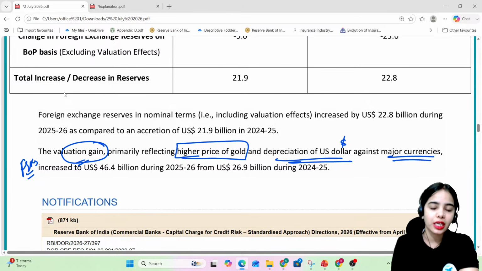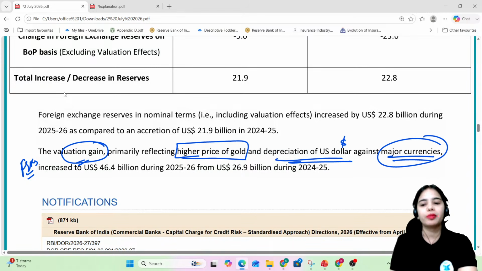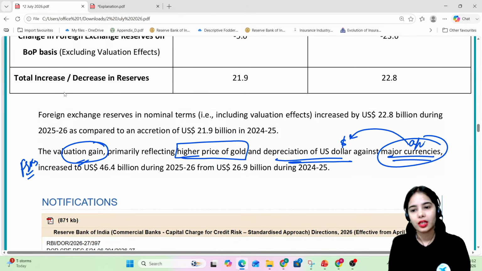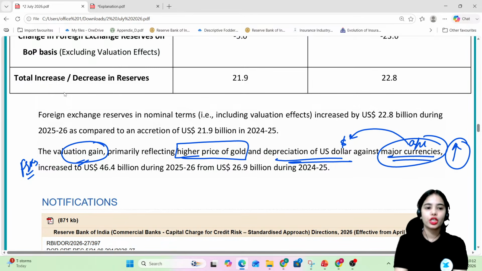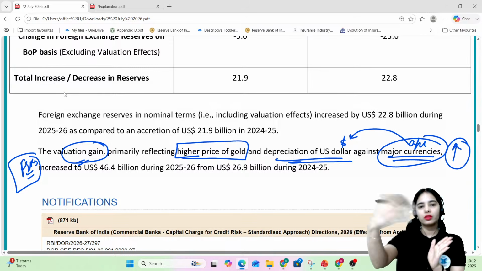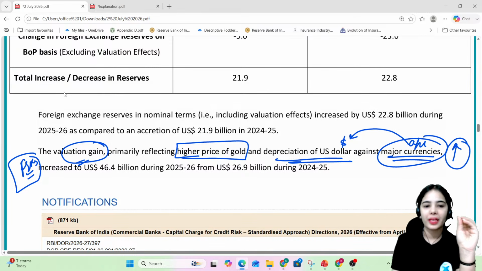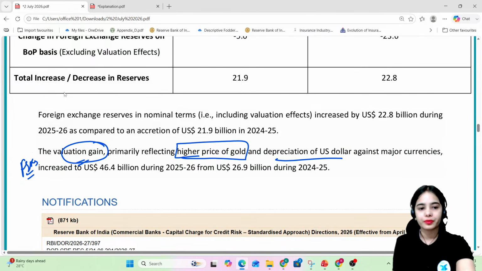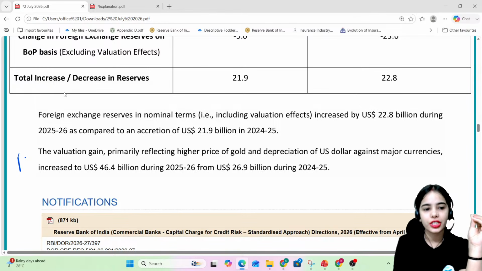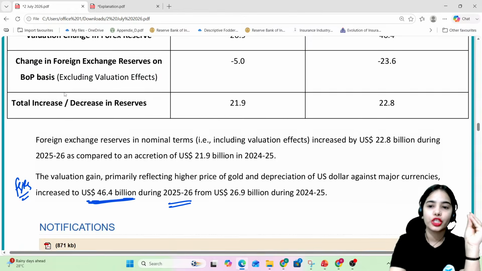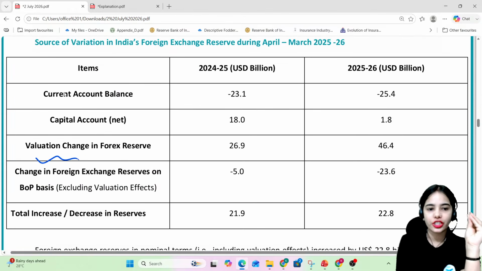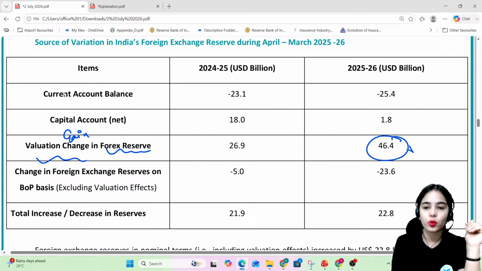So if the dollar is depreciating against major currencies, that means the other major currencies are appreciating. Their value is increasing against the dollar. So the value of the foreign exchange reserves increased, or there was the valuation gain, because of the higher prices of gold and because of the depreciation of the dollar against the other major currencies, due to which the valuation gain in the foreign exchange reserves was $46.4 billion in 2025-26. So here you can understand that the valuation gain in the foreign exchange reserve was $46.4 billion.